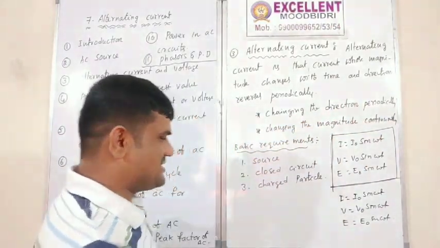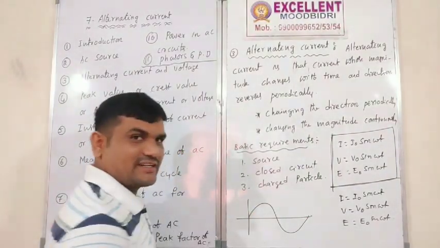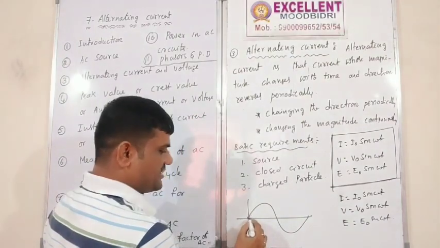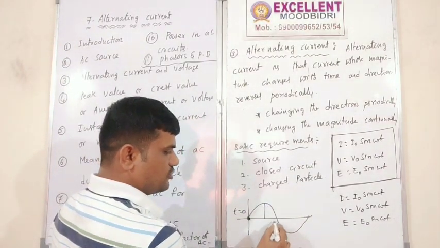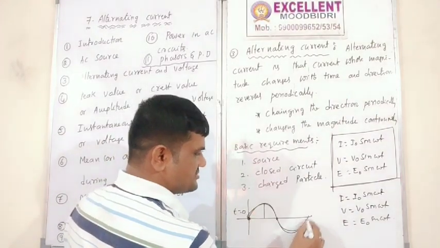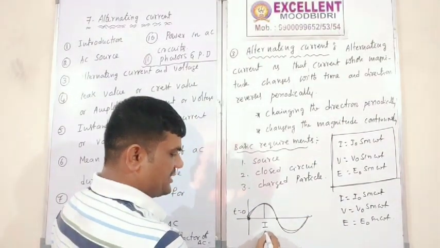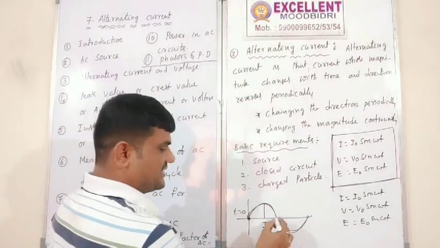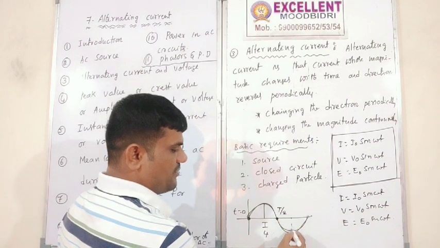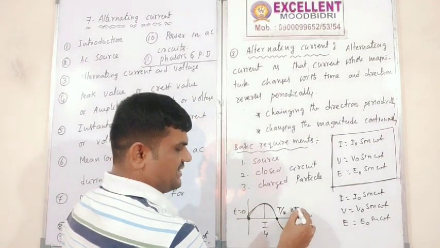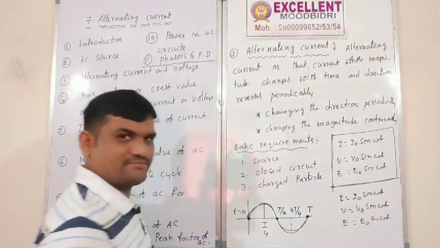Here t is equal to 0, and here one total cycle is finished. So here t is equal to T by 4, here T by 2, here 3T by 4, and 4T by 4 is nothing but T.